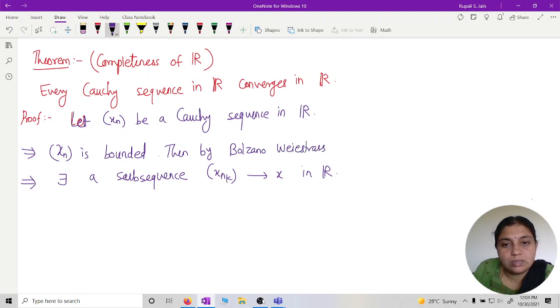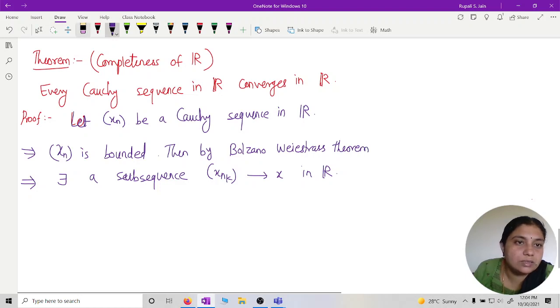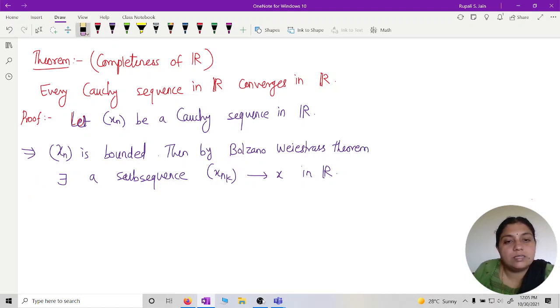Now what can I say? So my xn is Cauchy and I am having a subsequence which converges to x in R.